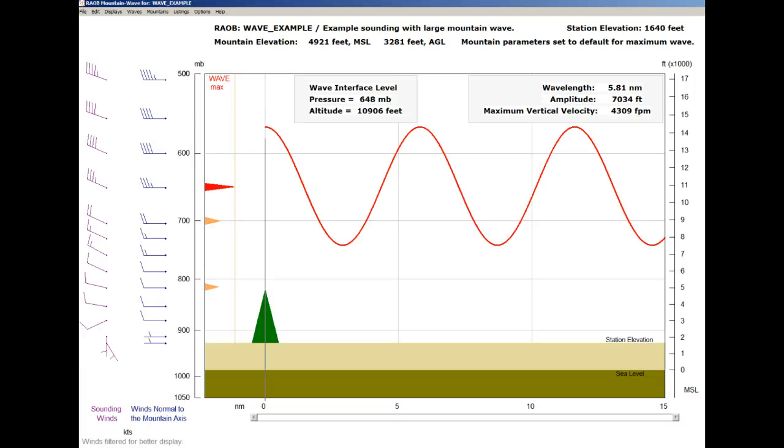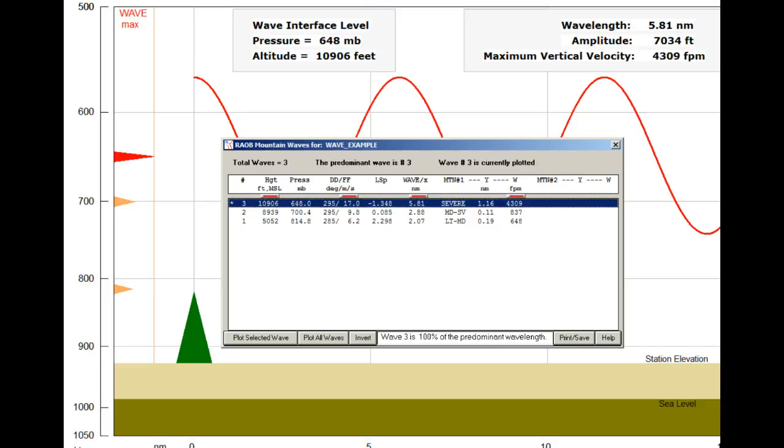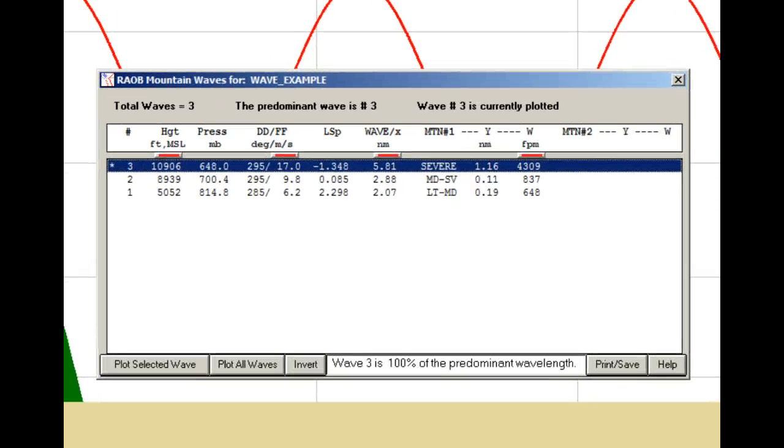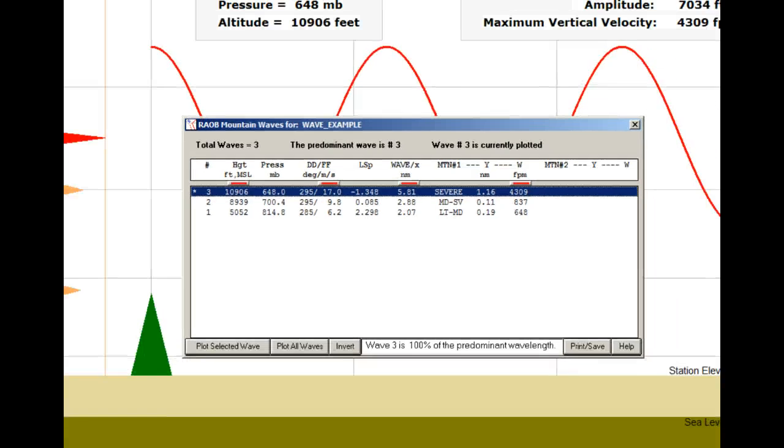We can see the details of this and other detected waves by using the menu's Waves options, or just click on the wave column like this. Here we see a listing of all waves detected for this sounding. In this case, there are three waves, where the asterisk indicates the wave currently plotted on the diagram. And here we can see that the plotted wave does have the wavelength with the greatest value. This is the predominant wave as indicated here. Additionally, key wave parameters are also displayed on the wave screen.